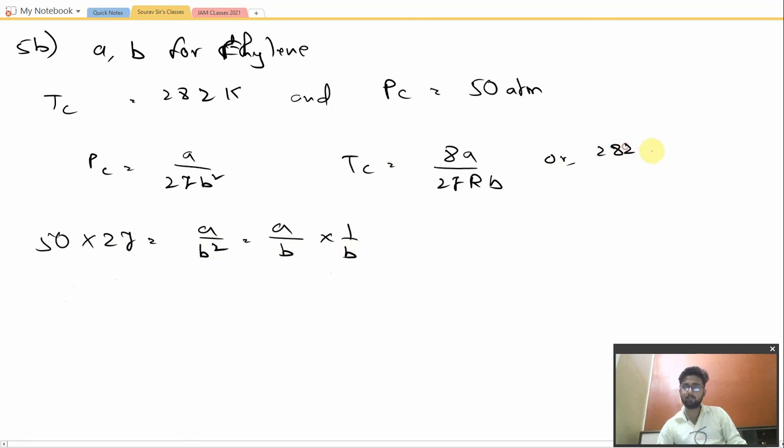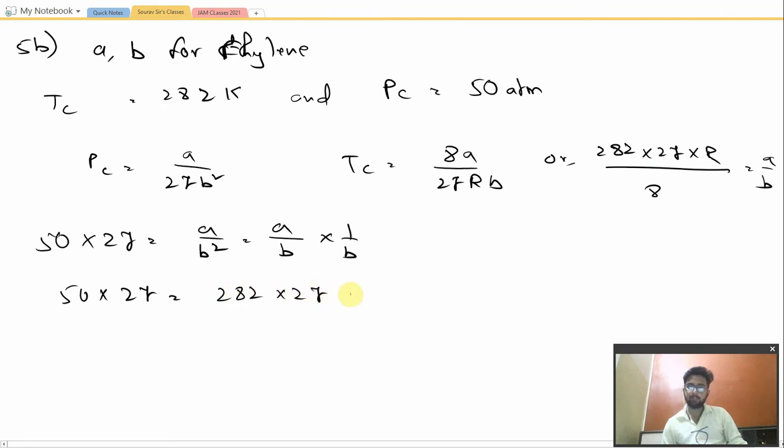So 282 into 27 into R divided by 8 is equal to A by B. So let us put this value of A by B over here: 50 into 27 is equal to 282 into 27 into R divided by 8.